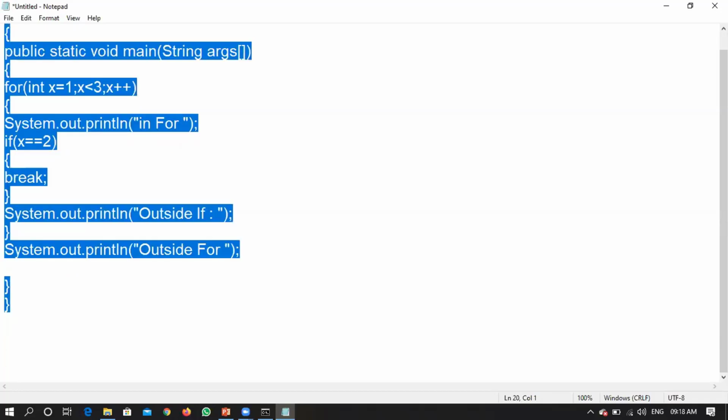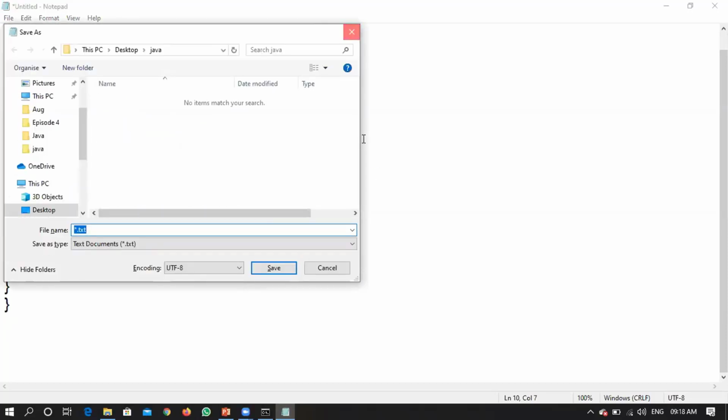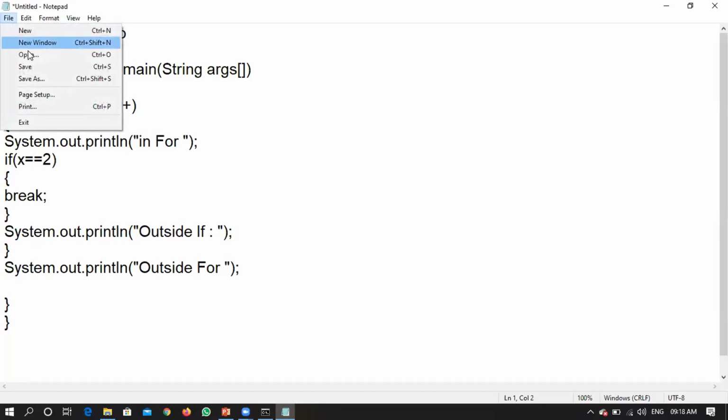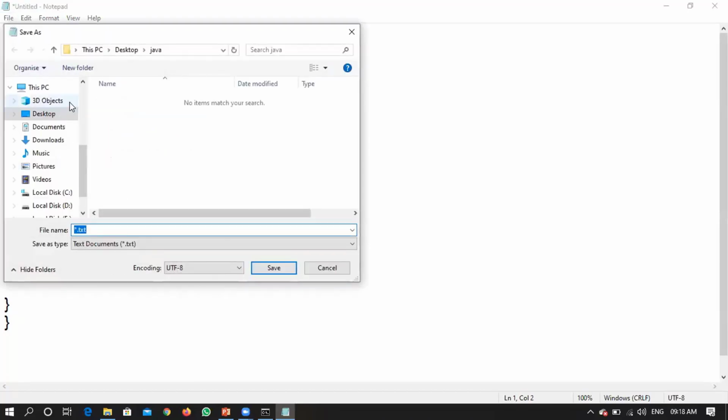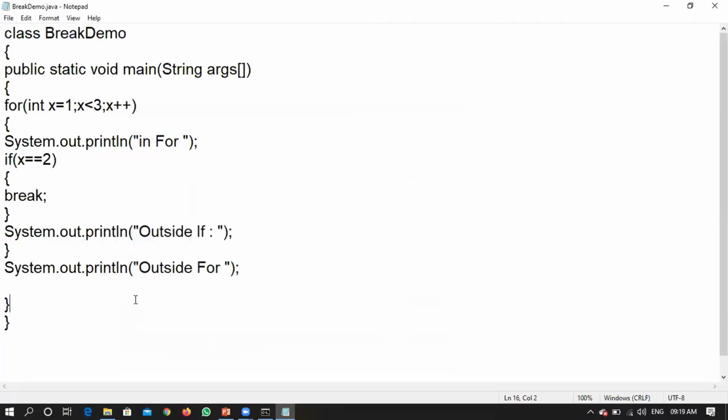Did you understand the complete program? What is the purpose? Based on what output, what conclusions need to be drawn? Let me save the file first. On the Desktop, in Java, what was the name we gave? BreakDemo.java. Be clear with each and every statement.